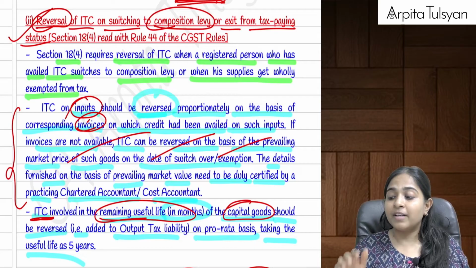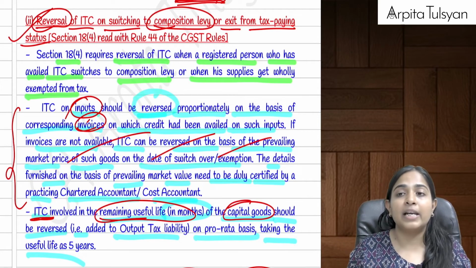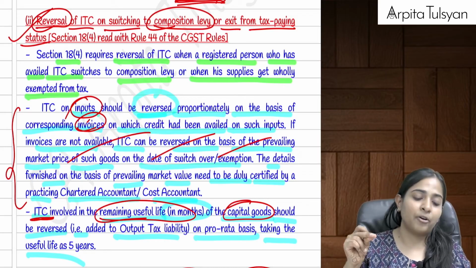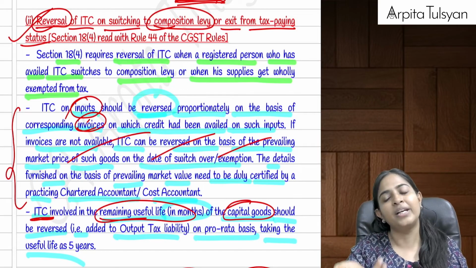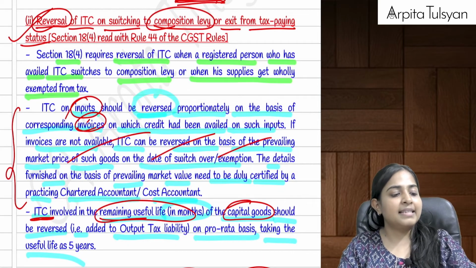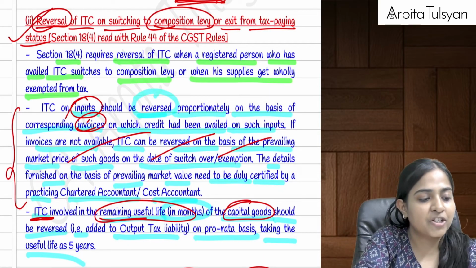Whatever balance amount of ITC is left in your electronic credit ledger will lapse, because now you don't need any input tax credit. Are you clear with this? Yes, this was your Section 18(4).